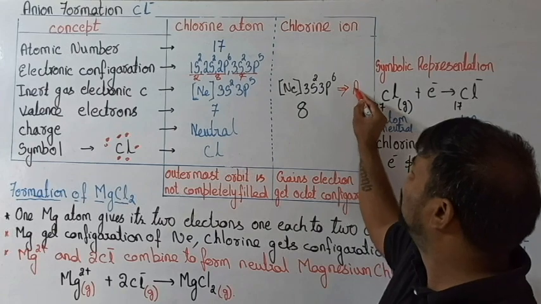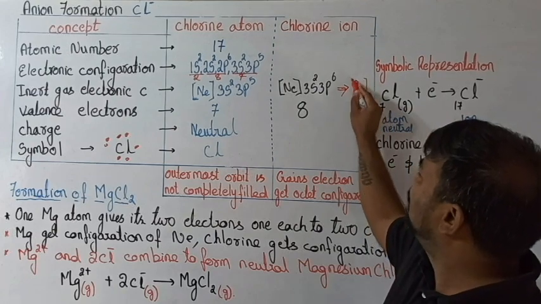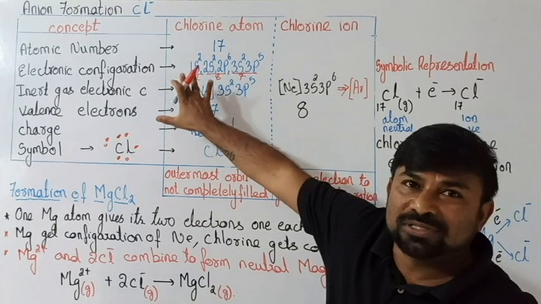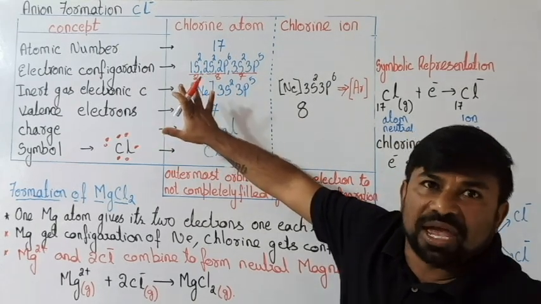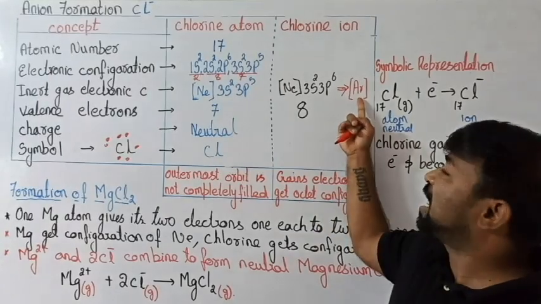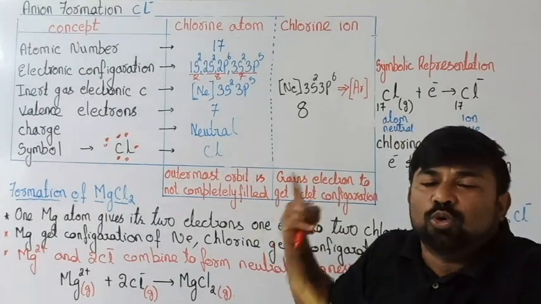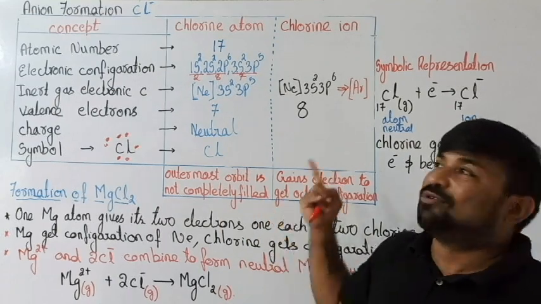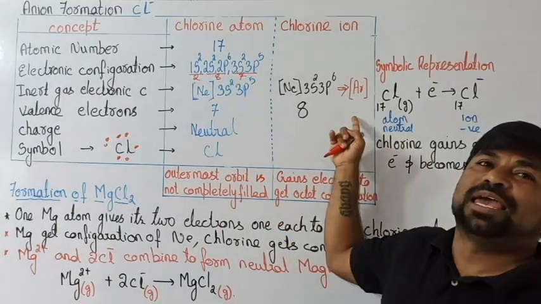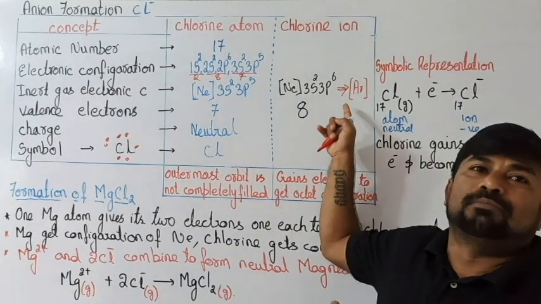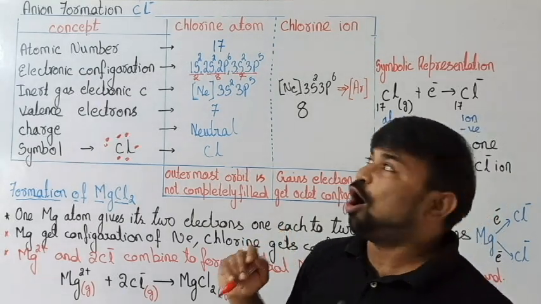So our chlorine is now behaving like argon. That's what I said: a few atoms either lose or gain, to behave like someone else. Here the chlorine atom is trying to behave like the nearby noble gas. Who is nearby to chlorine? The 18 one, argon. If it gains 1 electron, it will become inert like argon.